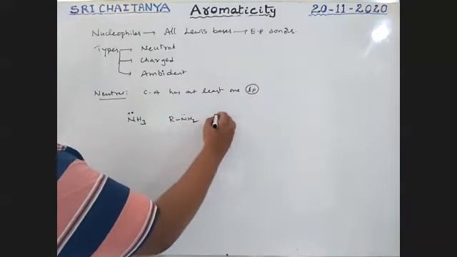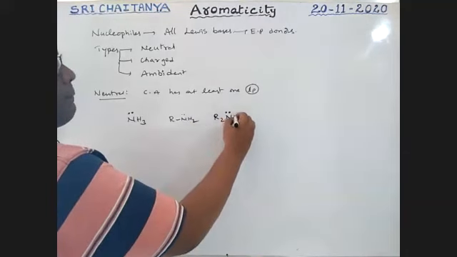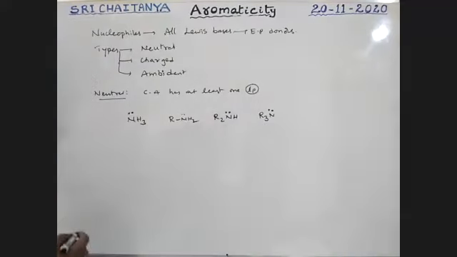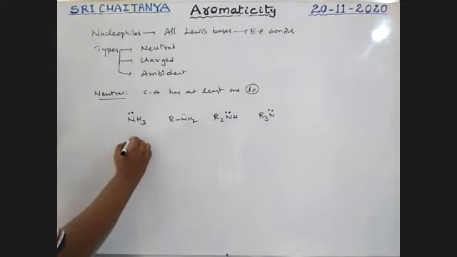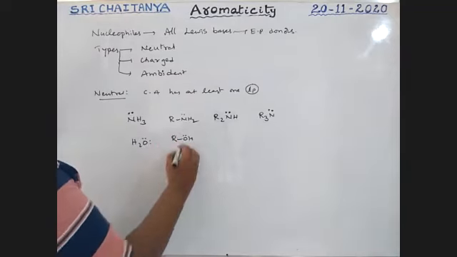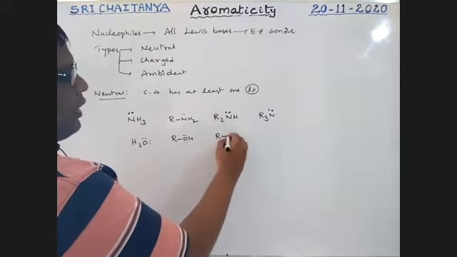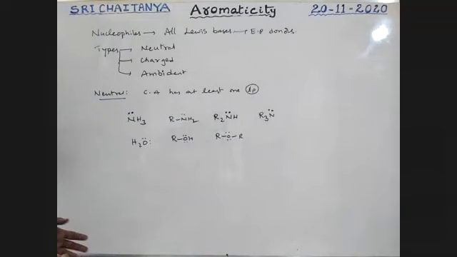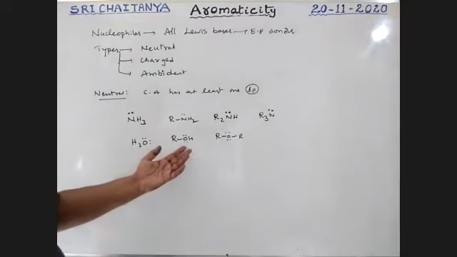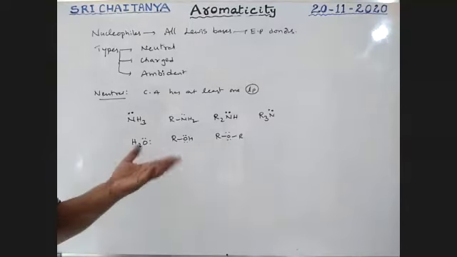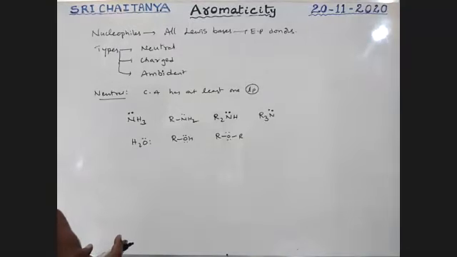Next, H2O, oxygen, electron pair donor. ROH alcohols, ROR ethers, electron pair donors. Oxygen may be replaced with sulfur or phosphorus. Anything having a lone pair is a neutral nucleophile.